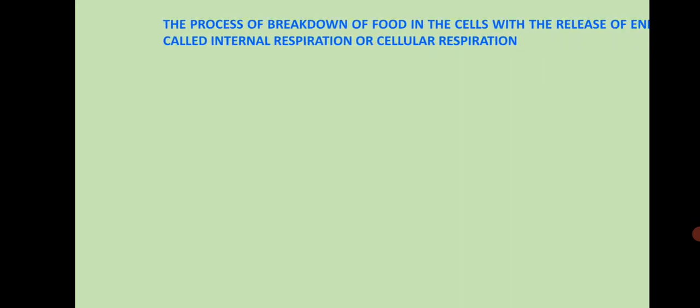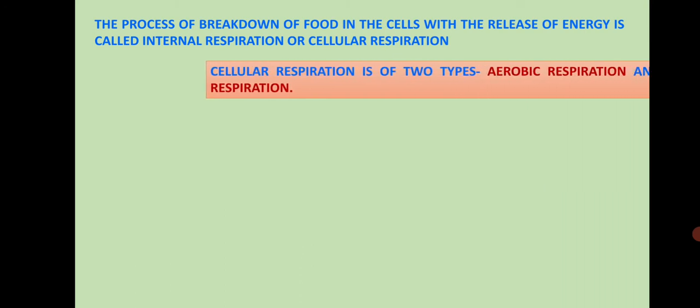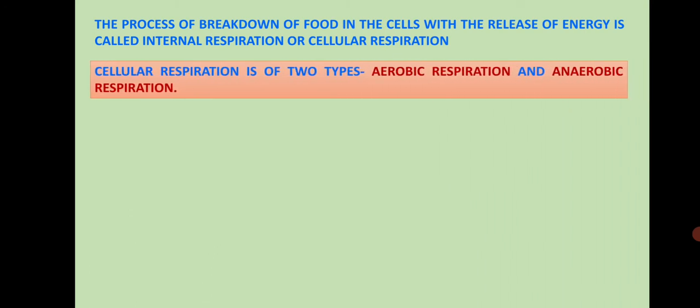The process of breakdown of food in the cells with the release of energy is called internal respiration or cellular respiration. That means it takes place inside the cells of the body. That is why it is called cellular respiration. Cellular respiration is of two types: aerobic respiration and anaerobic respiration.